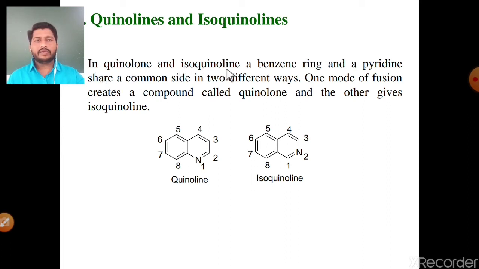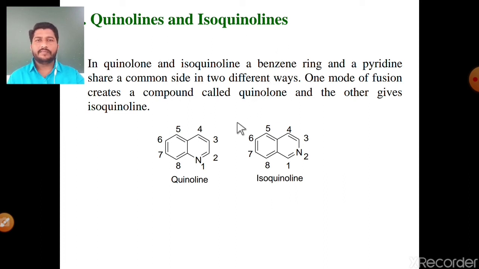In quinoline and isoquinoline, a benzene ring and a pyridine share a common side in two different ways. One mode of fusion creates a compound called quinoline and the other gives the isoquinoline molecule. Simply, these are the fusion of two molecules, benzene and pyridine. When benzene and pyridine are fused together, they finally give quinoline and isoquinoline. But the fusion of these two molecules happens in two different ways. The first way gives the quinoline molecule and the second way gives the isoquinoline molecule. This is just the introductory part of quinoline and isoquinoline.